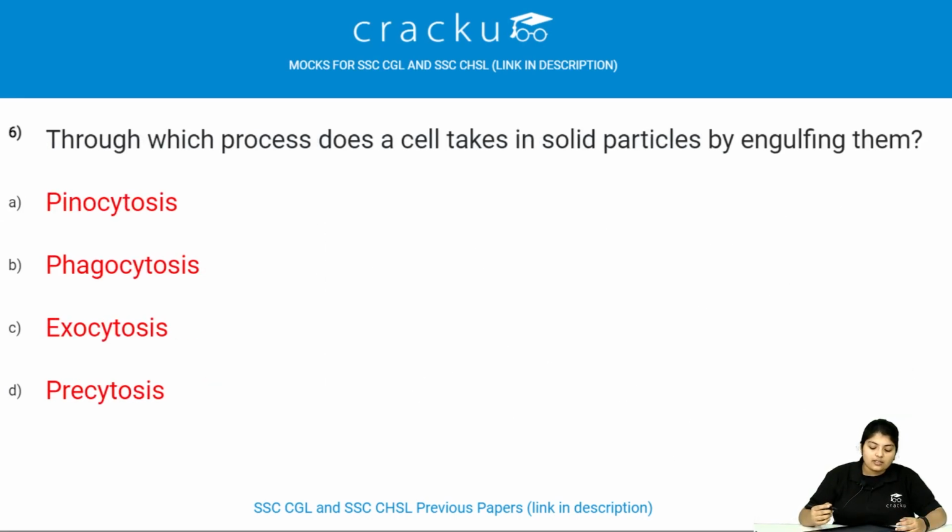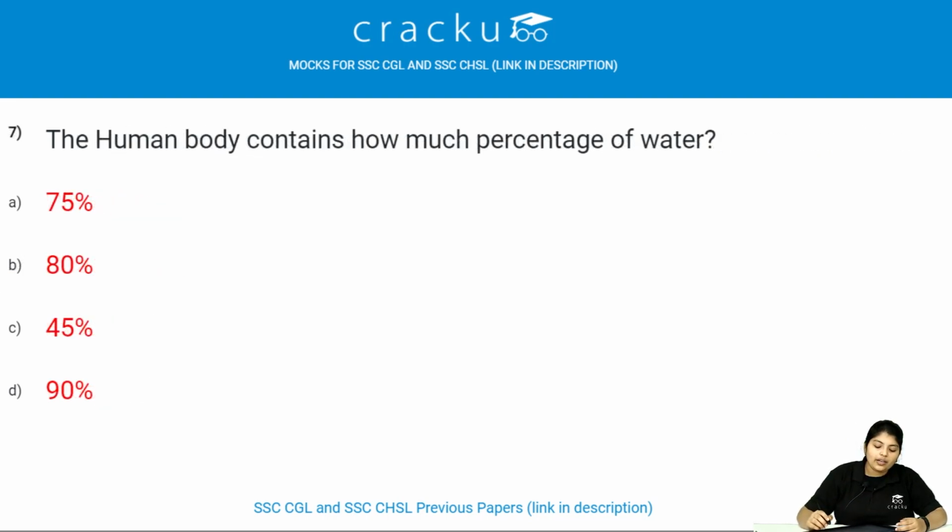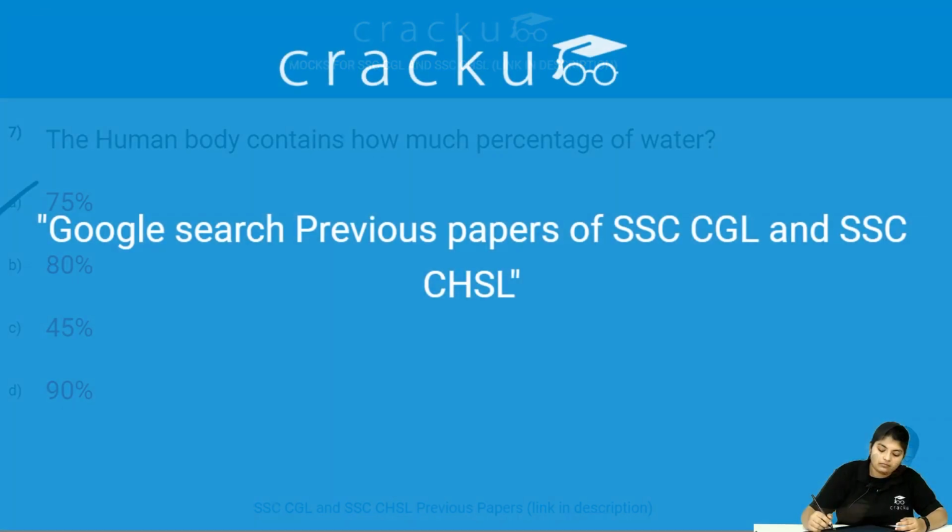Through which process does a cell take in solid particles by engulfing them? Through the process called phagocytosis, a cell takes in solid particles by engulfing them. The human body contains how much percentage of water? The human body contains 75% water.